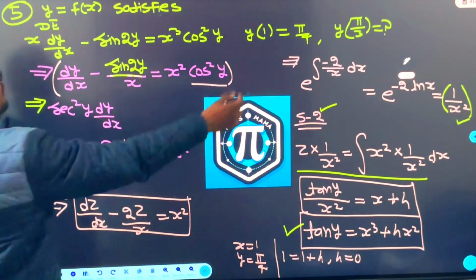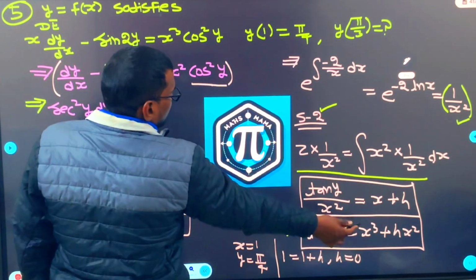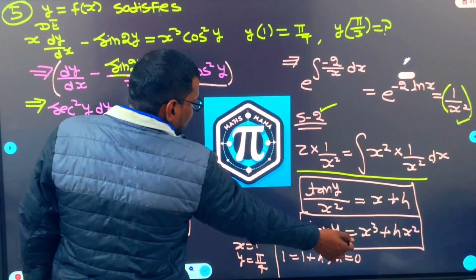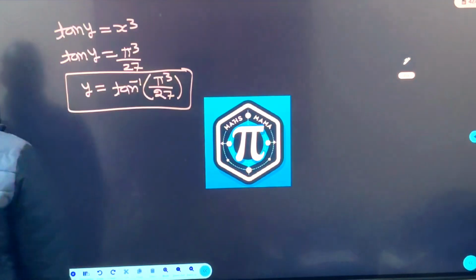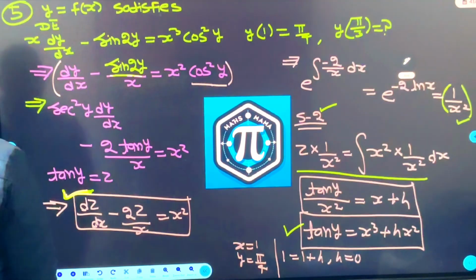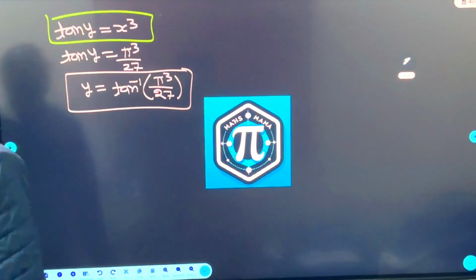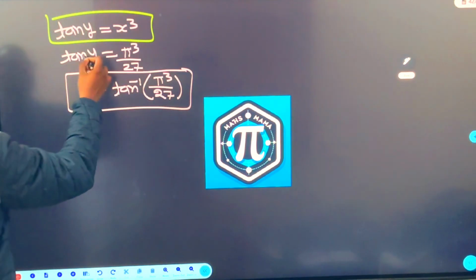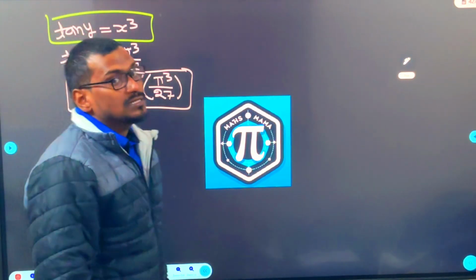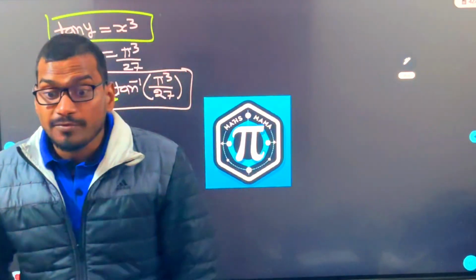And y of 1 is pi by 4. So if x equal to 1, y is pi by 4. Put there, you will get lambda 0. If lambda 0, tan y is x cube. If tan y is x cube, what they are asking? Y of pi by 3. In place of x, put pi by 3. You will get this. Y is this. That is the answer. So these are the easier questions, beta, that we have to find out.